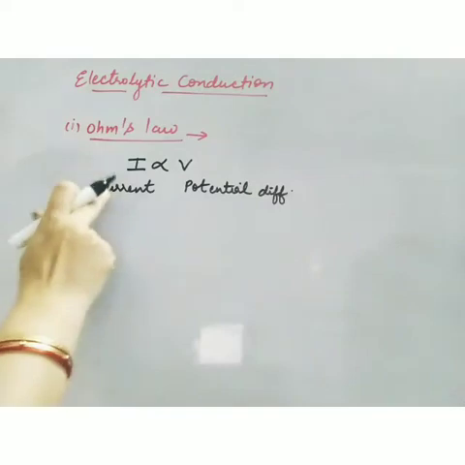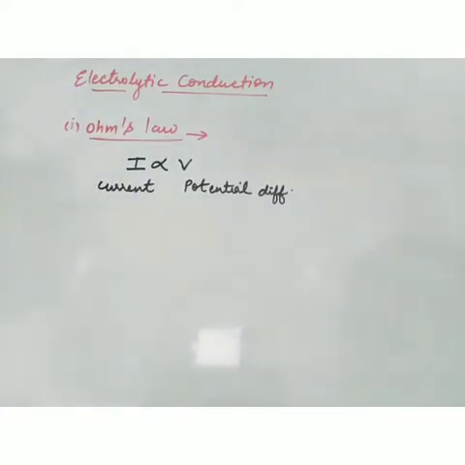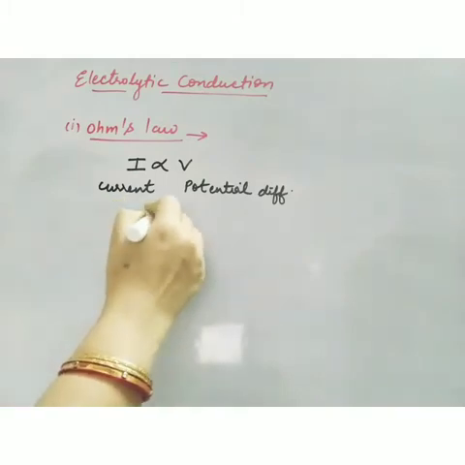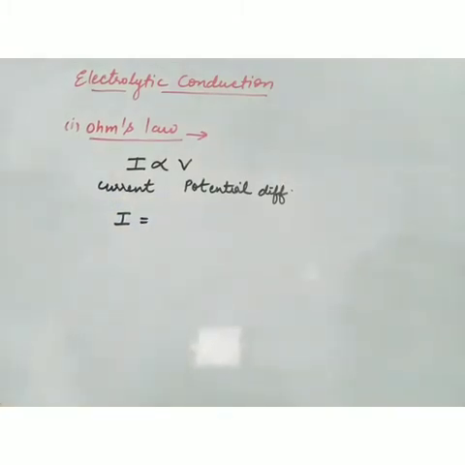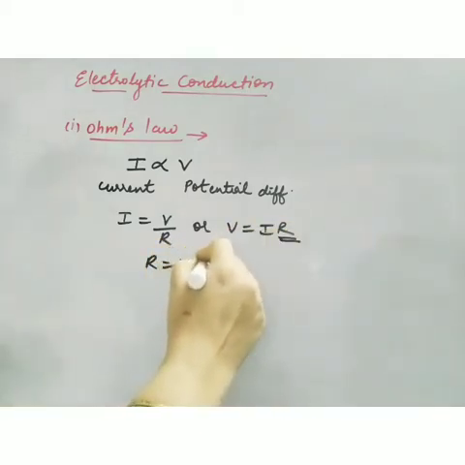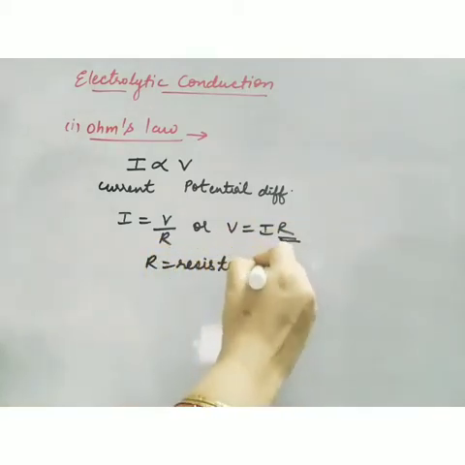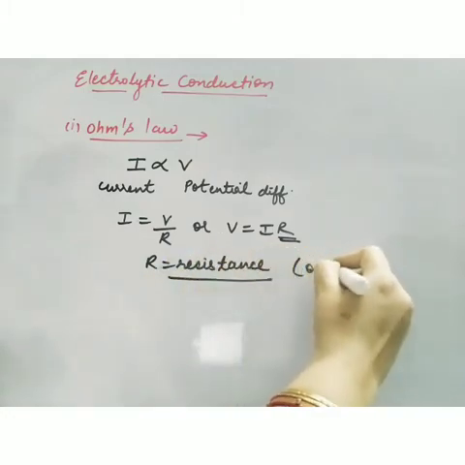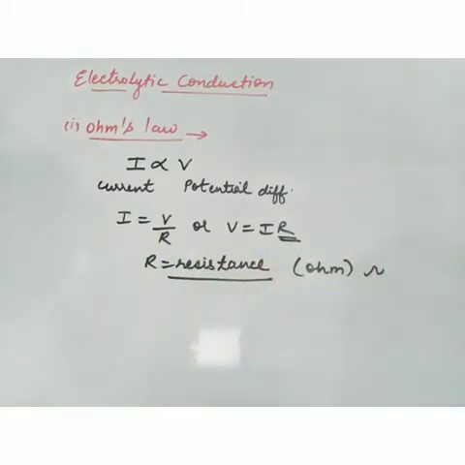If we remove the proportionality sign, we get a constant, and that constant is R. This R is resistance, and the unit of resistance is ohm. So basically resistance is the proportionality constant.